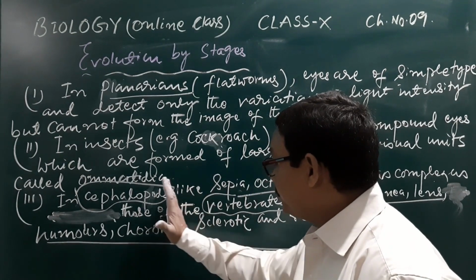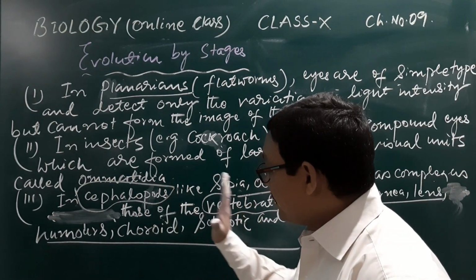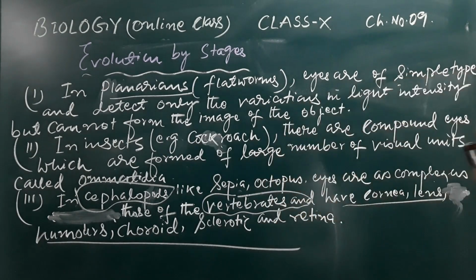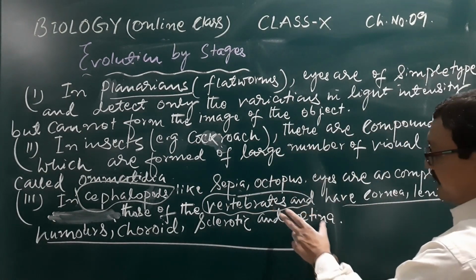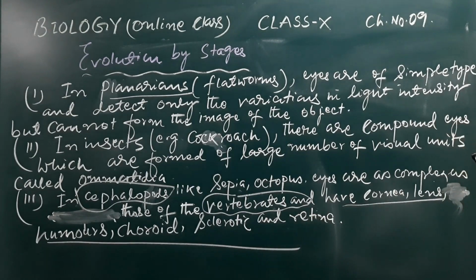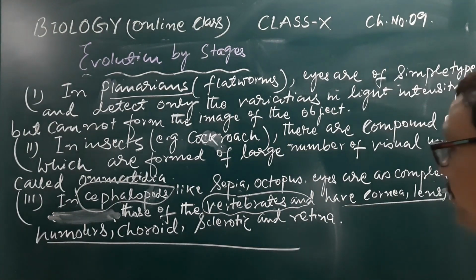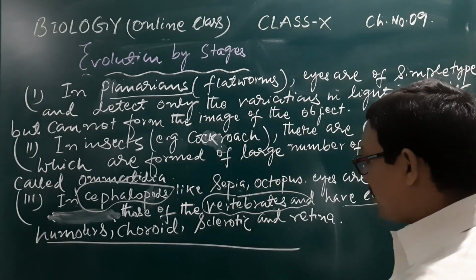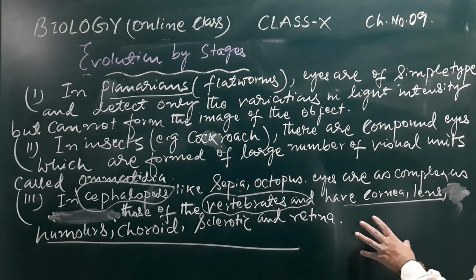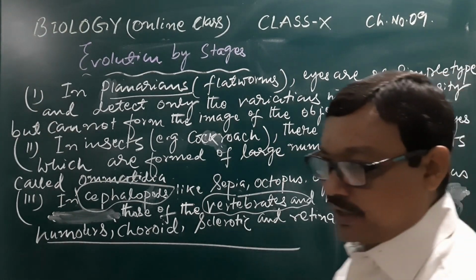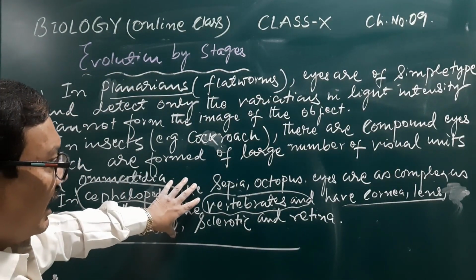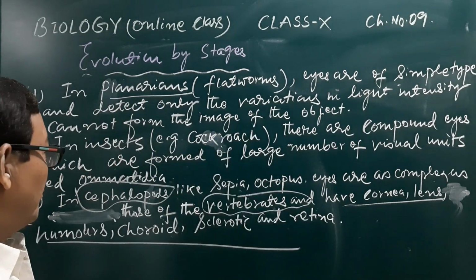But in both these groups, the structures of the eyes are called analogous, because in the vertebrates the eyes develop from the embryonic brain, but in the cephalopods the complex eye develops from another part of the body, like the skin.